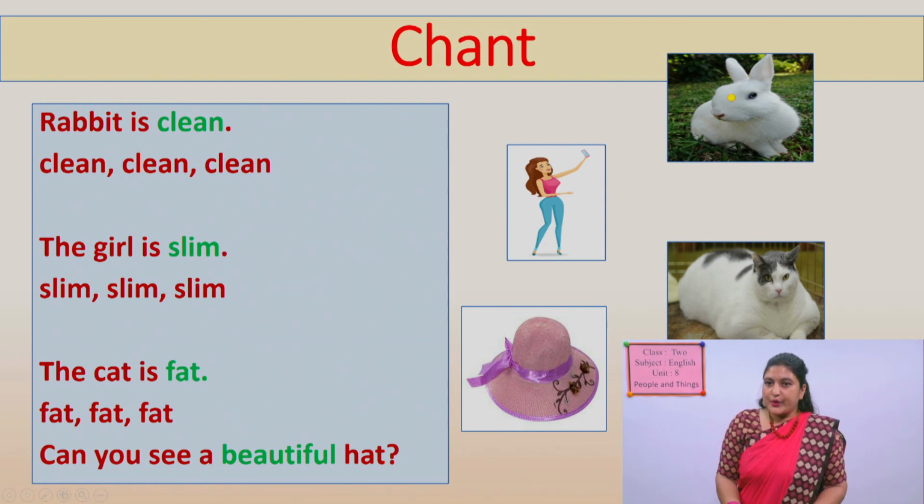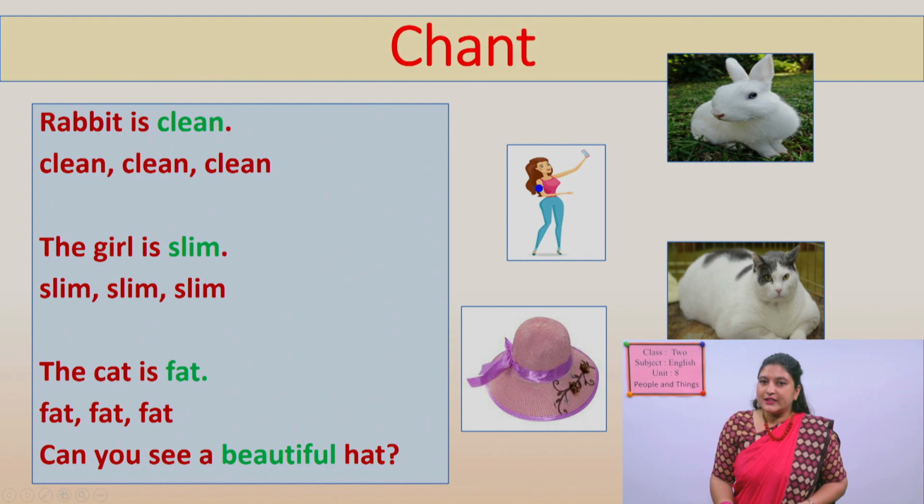What is it? It is a rabbit. And what is its color? White. And it looks very clean. It is a clean rabbit. It is a white rabbit. Now look at the girl.